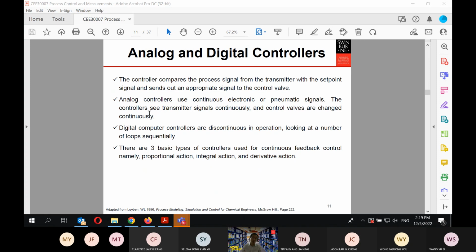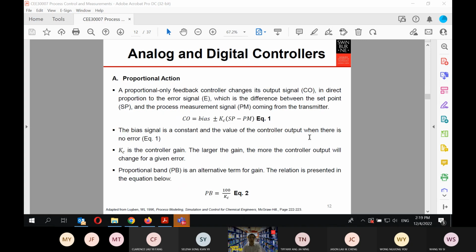But there should be a conversion if you are converting from analog signal to digital signal. And we have three basic types of controllers used for continuous feedback control: the proportional action, integral action, and derivative action. Of course, this integral action will normally be coupled with the proportional, such that in actual applications we only have proportional integral, and proportional integral derivative. So let's look at the proportional action.